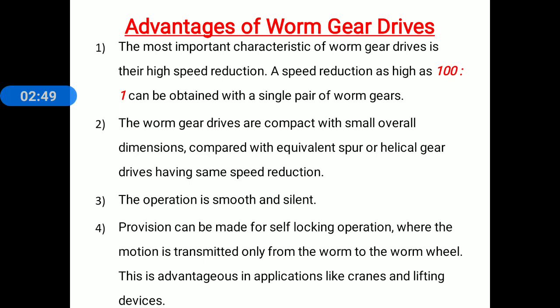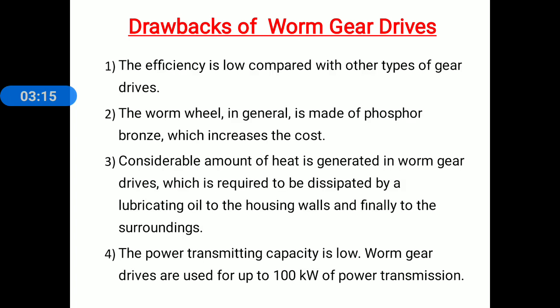Provision can be made for self-locking operation where the motion is transmitted only from the worm to the worm wheel. This is an advantage in applications like cranes and lifting devices. Okay, these are the four important advantages of worm gear drives.